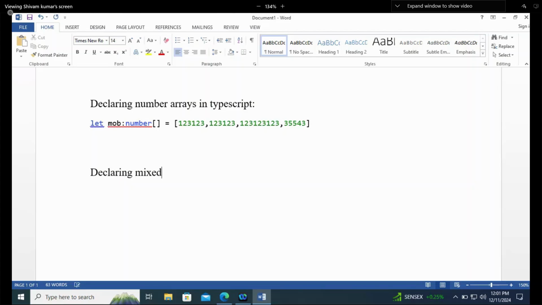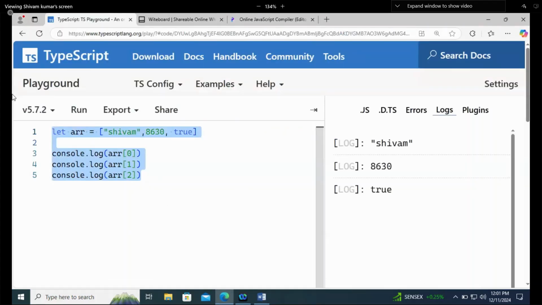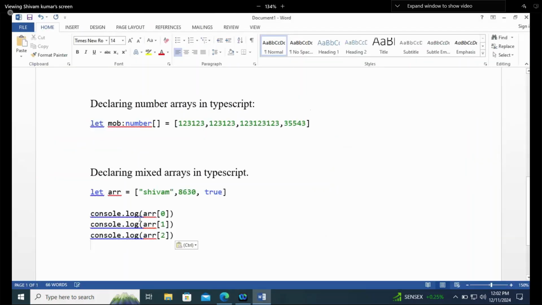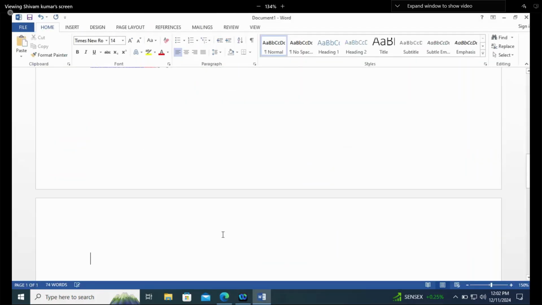Mixed arrays. You are from Python, right? Most of you are from Python. So you should better know what tuples are. What are tuples? Are tuples mutable or not? Tuples are immutable, meaning we cannot change the value of tuples.